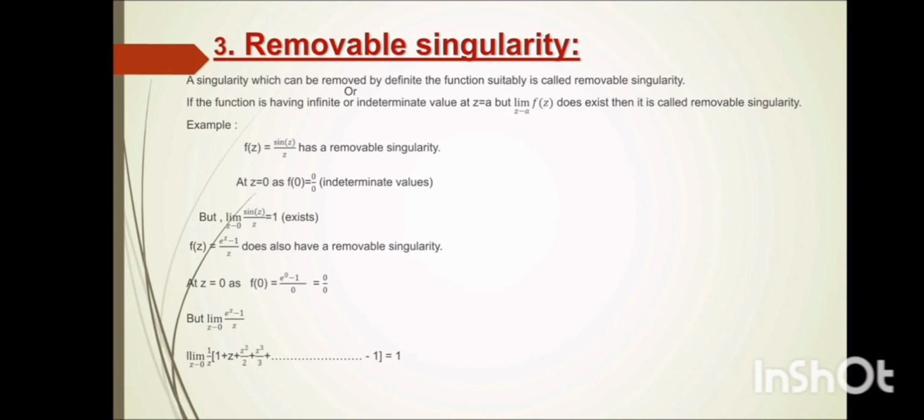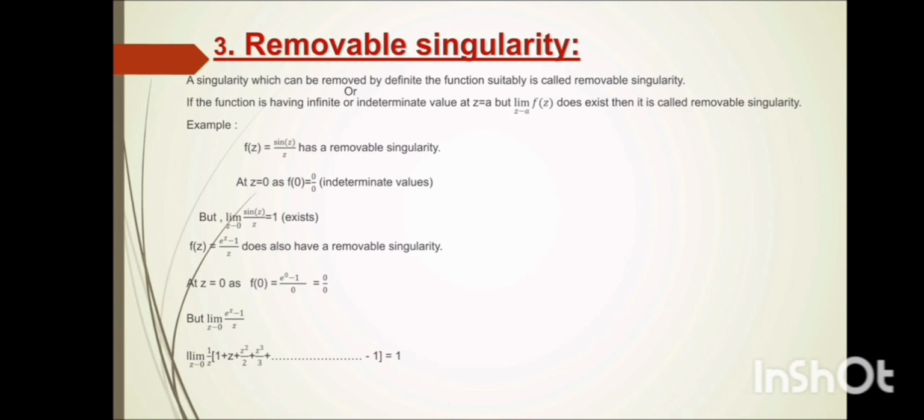The most popular example: f(z) equal to sin z divided by z has a removable singularity at z equal to 0. As f(0) is equal to 0 divided by 0, this gives an indeterminate value. But the limit as z tends to 0 of sin z divided by z is equal to 1, which exists.